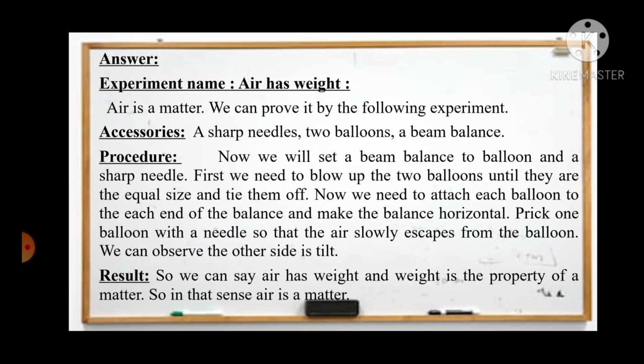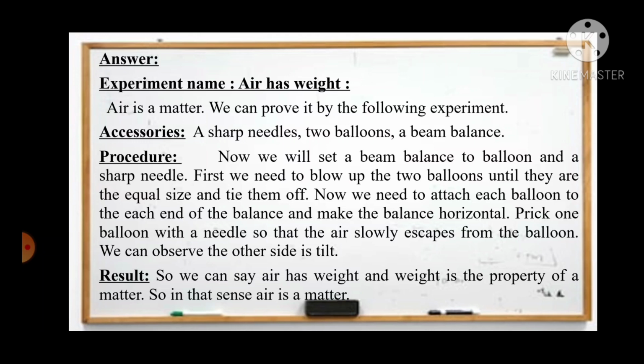Another experiment is to show that air has weight. Again we need some equipment for this experiment. We need two balloons filled up with an equal amount of air, and we need a sharp needle, because in the second part of the experiment we will prick the balloon so that air comes out from one balloon, and we need a beam balance to measure the weight of the air. Then we will do the procedure of the experiment. After that we will write the result of the experiment.